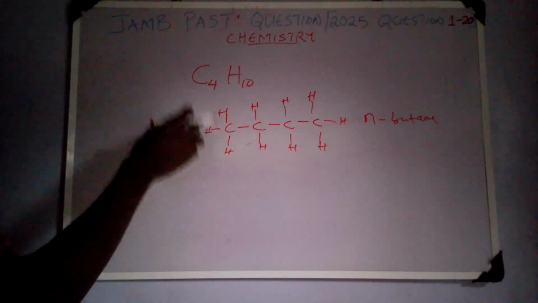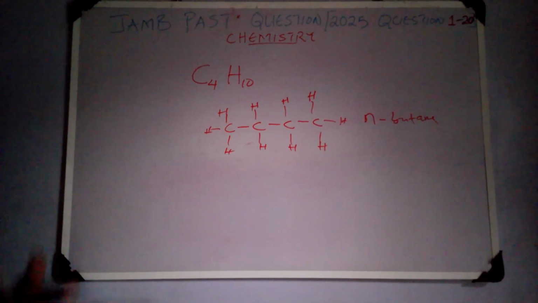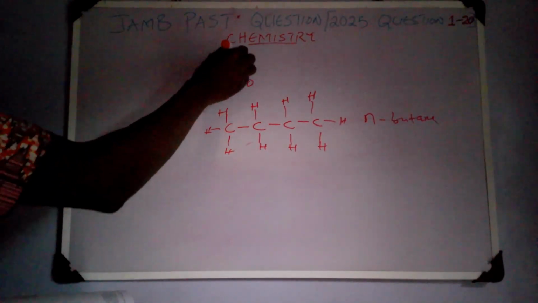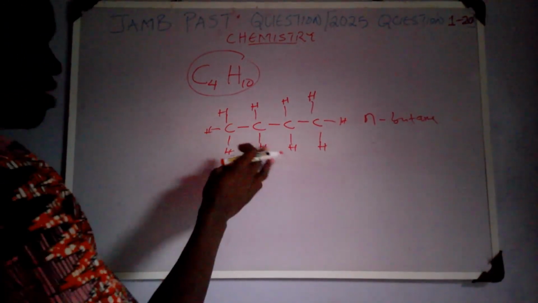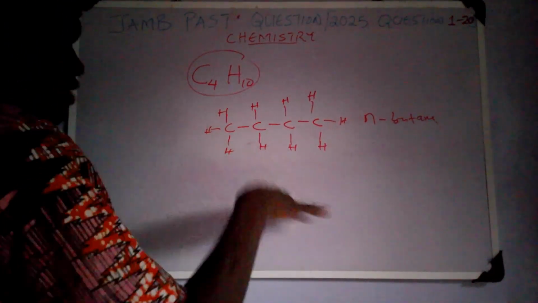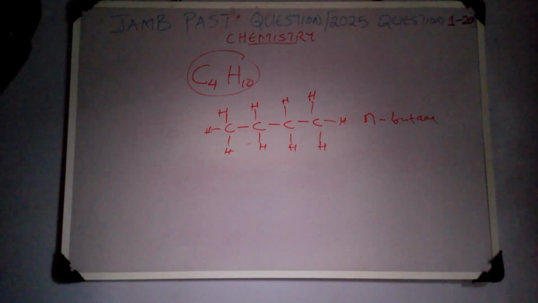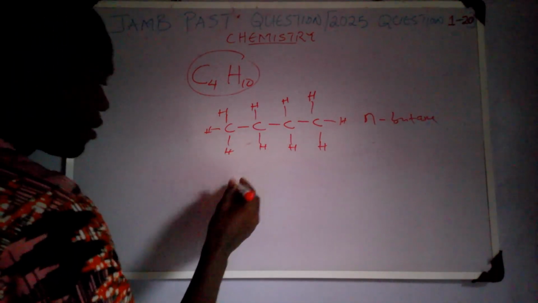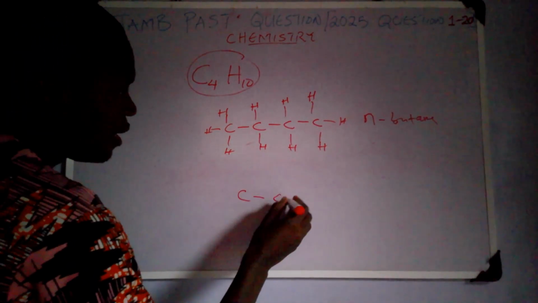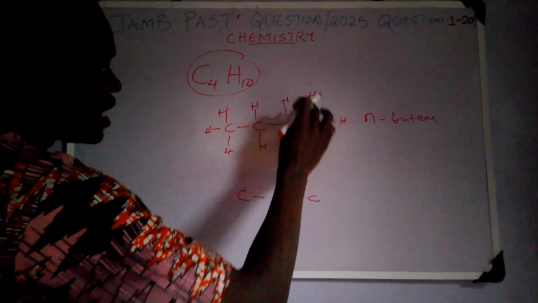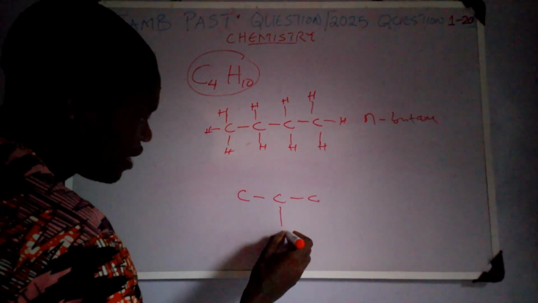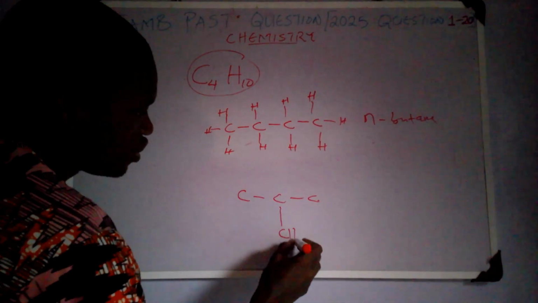So there is another way we can write this. Remember, isomers are compounds with the same molecular formula but different structural formula. So the next thing now is to change this structure again, give it another shape to give us a compound of another name. This time around, I'm going to write only 3 here, and then this fourth one, which is carbon and these 3 hydrogens, I'll bring it down here. CH3.